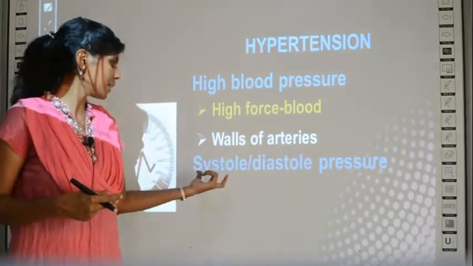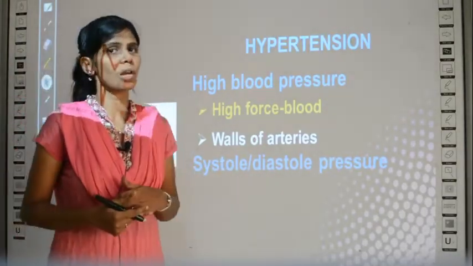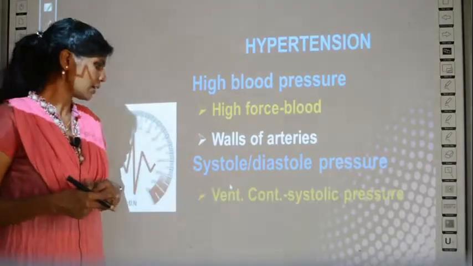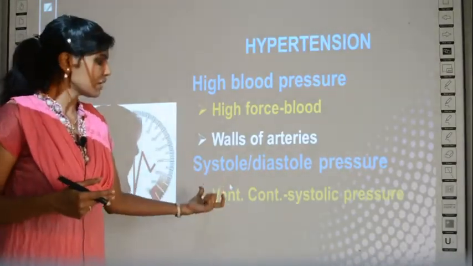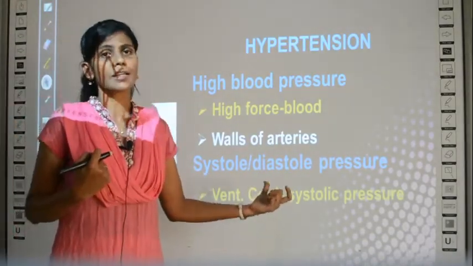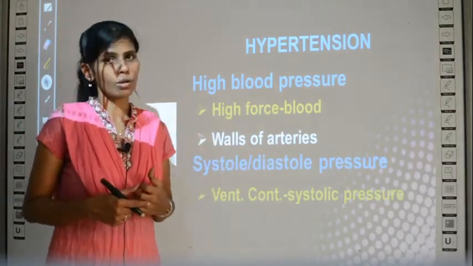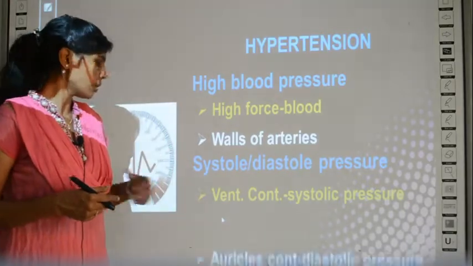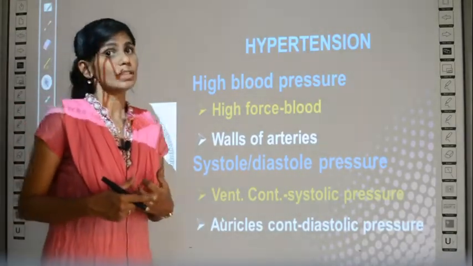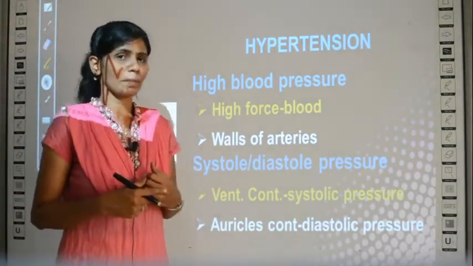Are you familiar with these two words, systole and diastole? We have studied already, right? I will tell you again. When the ventricles contract, there is a pressure generated, and that pressure is called systolic pressure, and when the auricles contract, it will lead to diastolic pressure.